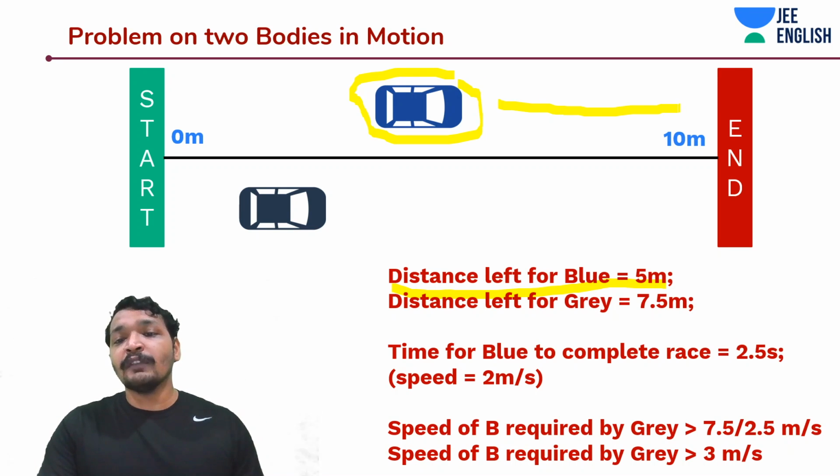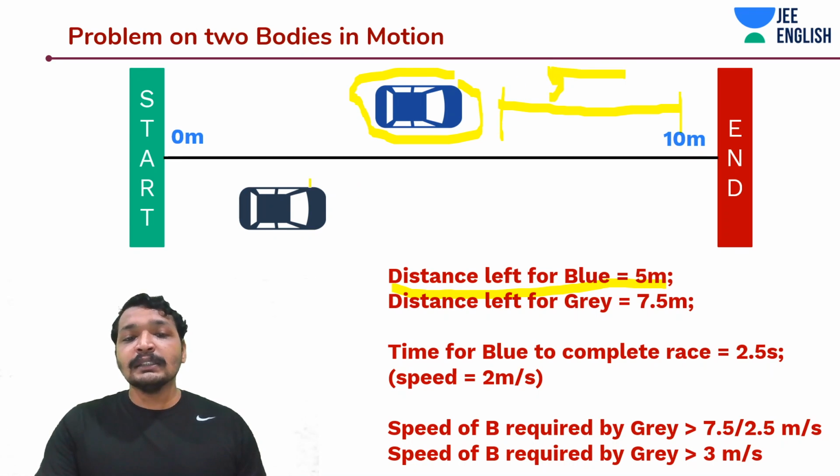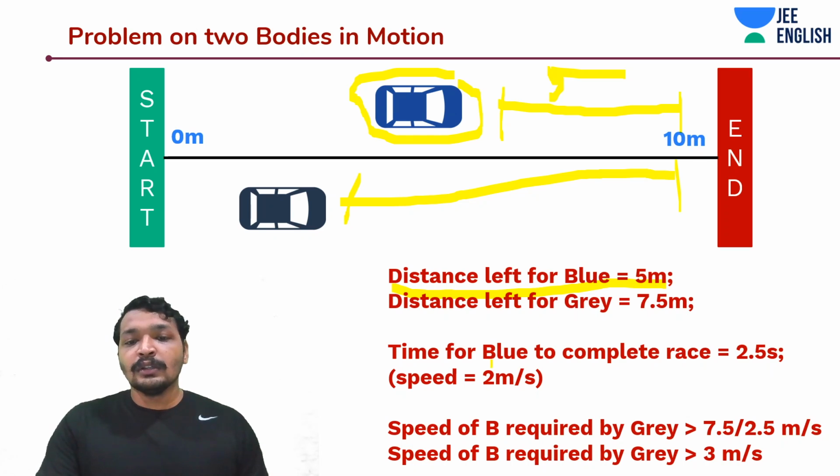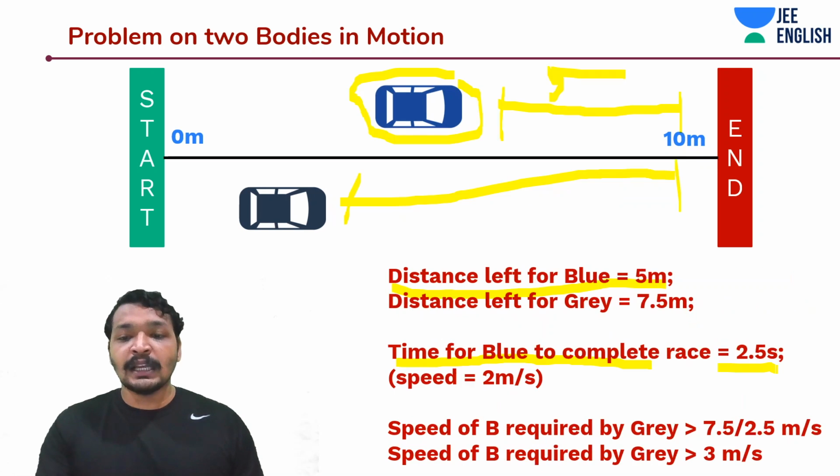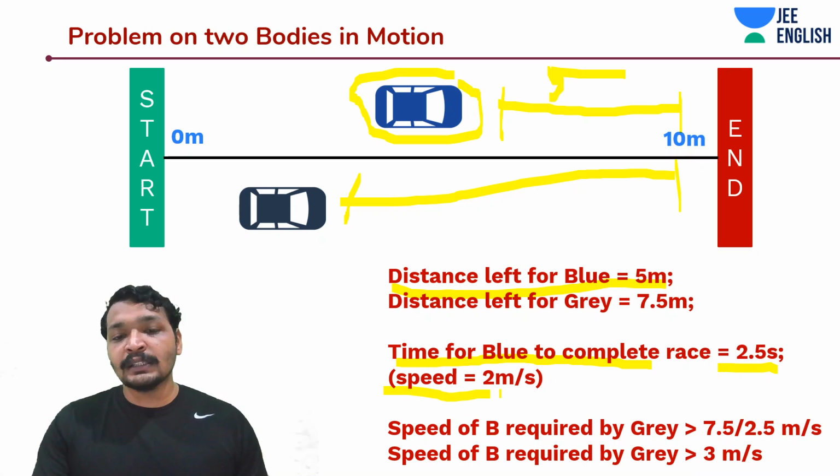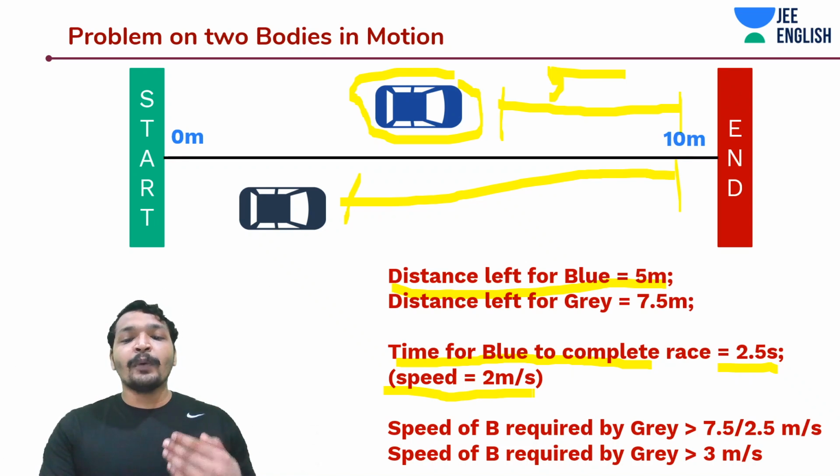The blue car is away from the end point by 5 meters, whereas the grey car is away by 7.5 meters. So the time left for completing this race is 2.5 seconds. Already 2.5 seconds have lapsed. So the time left for completing the race is another 2.5 seconds.